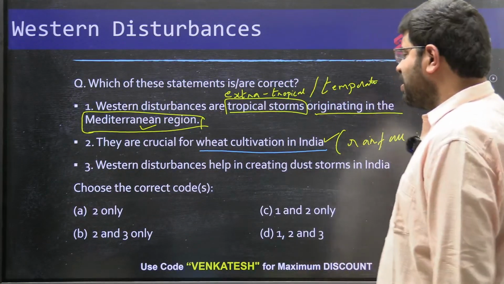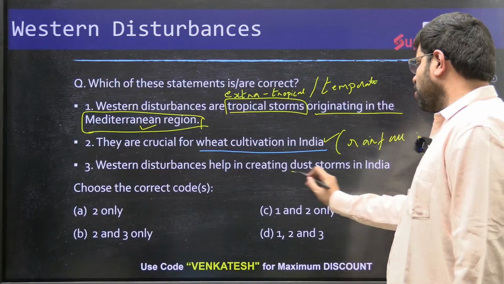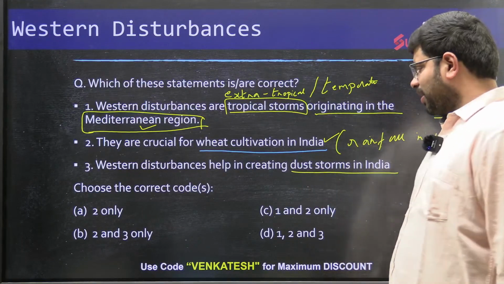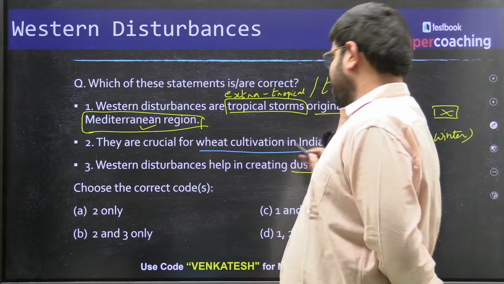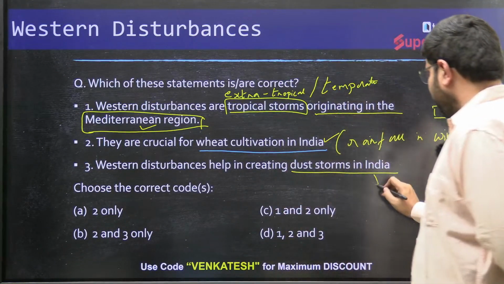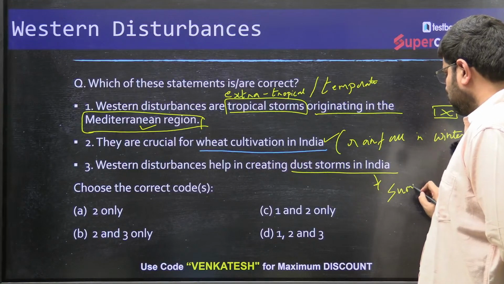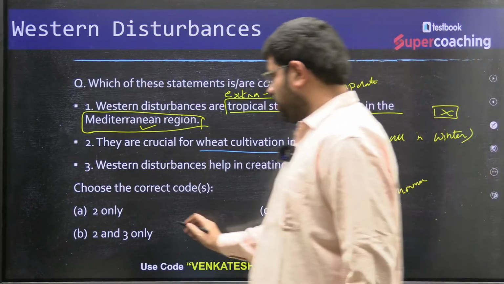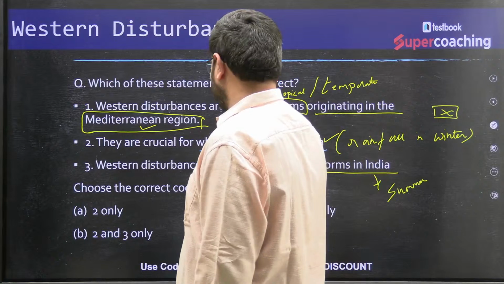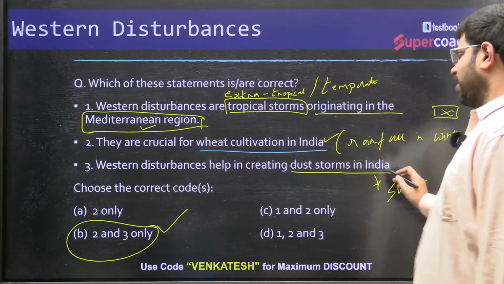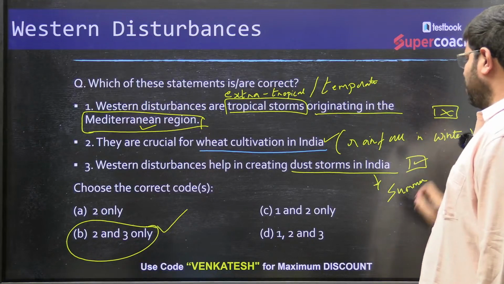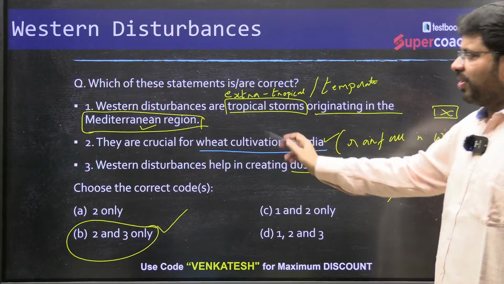Then, Western disturbances help in creating dust storms in India. Do they help in creating dust storms in India? Yes. In the summer, they create the dust storms. So the answer is 2 and 3. So they help in creating dust storms in India in summer. Yes. So this is the only difference which you have.